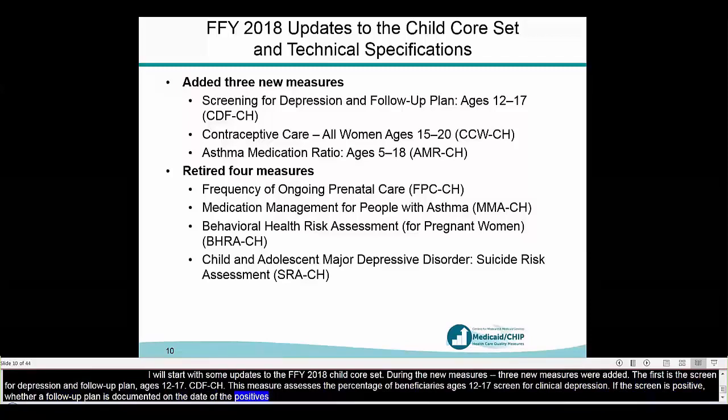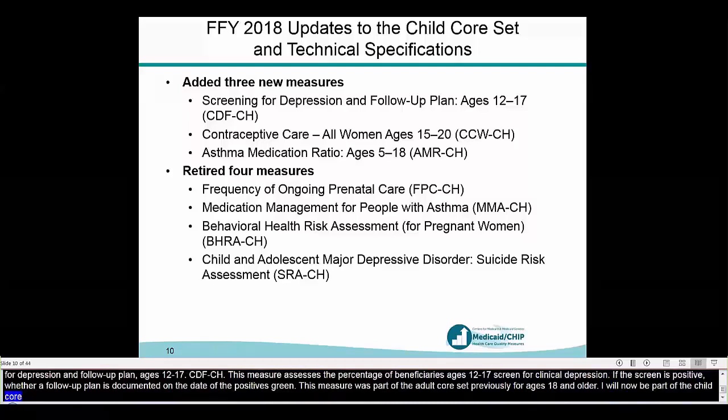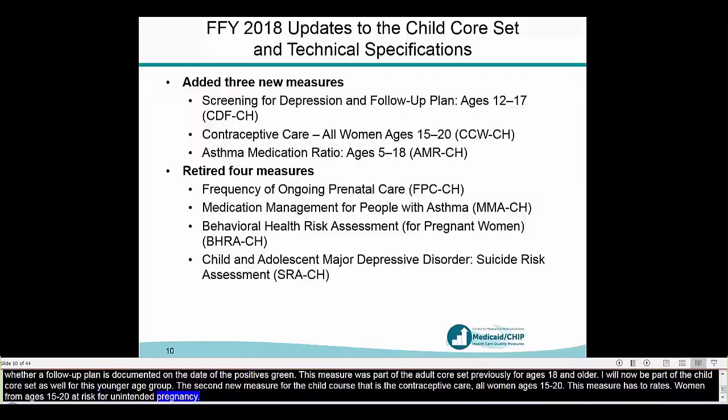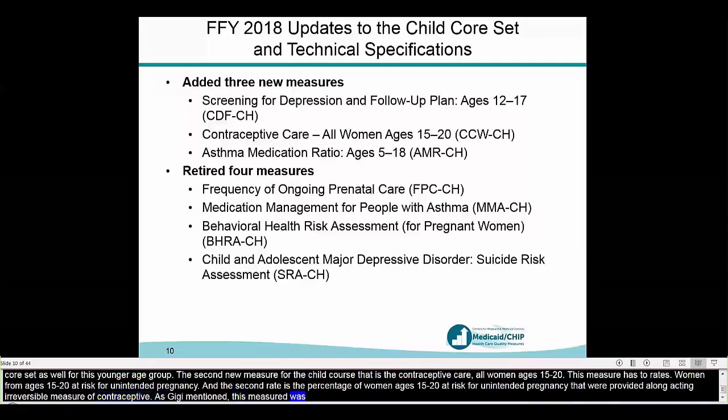The second new measure for the child core set is the Contraceptive Care All Women Ages 15 to 20 measure. And this measure has 2 rates. The first is the percentage of women ages 15 to 20 at risk for unintended pregnancy that were provided either a most or moderately effective method of contraception. And the second rate is the percentage of women ages 15 to 20 at risk for unintended pregnancy that were provided a long-acting reversible method of contraception, or LARC. And as Gigi mentioned, this measure was previously reported as part of the Maternal and Infant Health Initiative, and it's now included in both the child and adult core sets for the 2 different age groups.